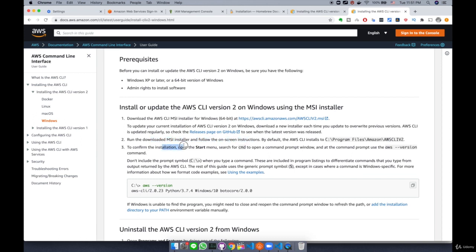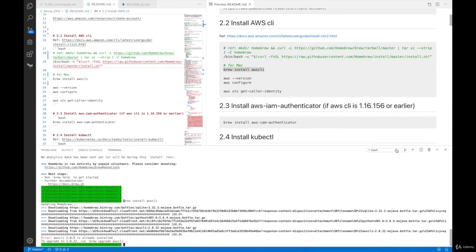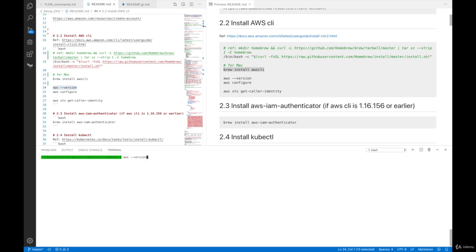To confirm the installation, open the Start menu and search for CMD to open a command prompt window, and at the command prompt, use the aws --version command. So basically, whether you're using Mac or Windows, they're going to converge to this. You run aws --version to confirm that your AWS command line is installed, and it's going to return the AWS command line version, which is currently 2.0.8 on my computer, which is good.